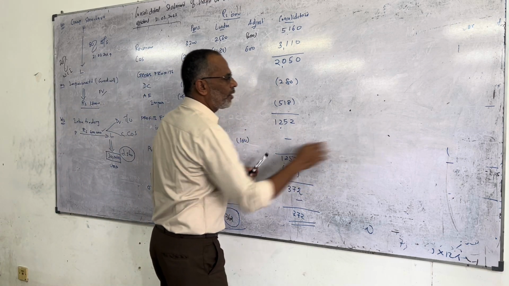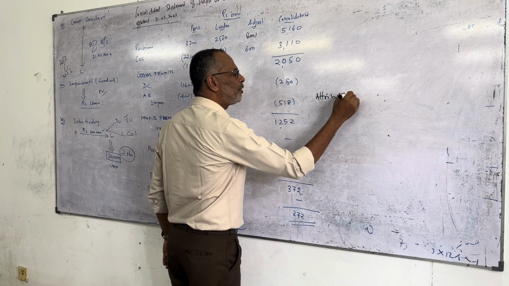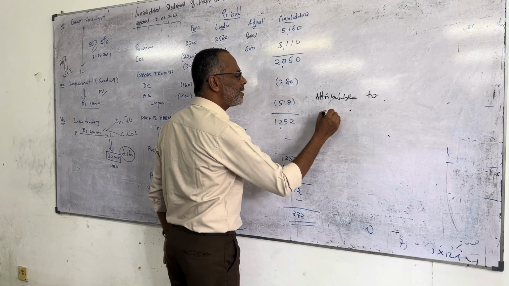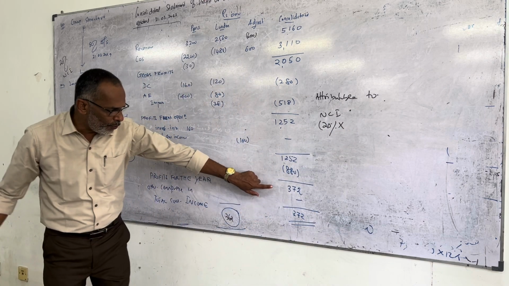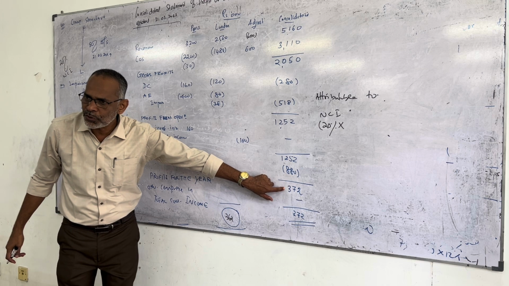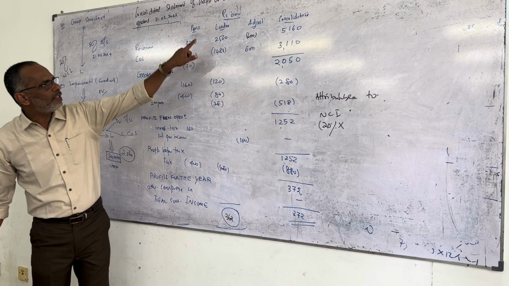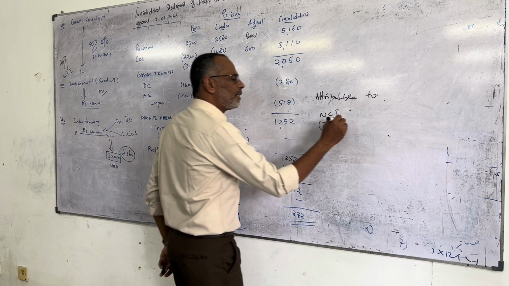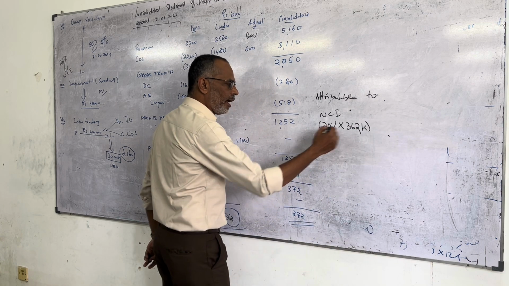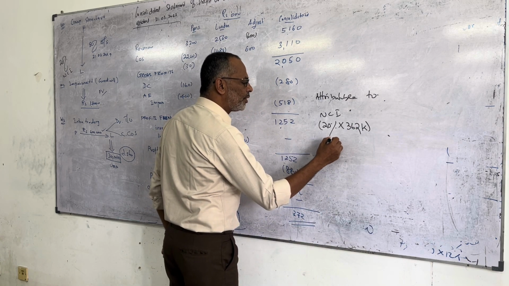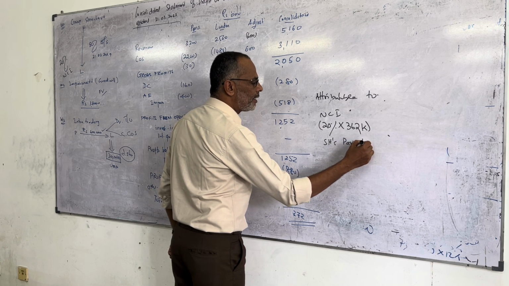Therefore, here you have to write down attributable to number 1, NCI. Our applicable percentage is 20. Can you give 20% of 372,000? No. You have to give only 20% on the subsidiary column. 20% multiplied by 362,000. That is the amount. The balance will go to the shareholders of the what company? Paris company.